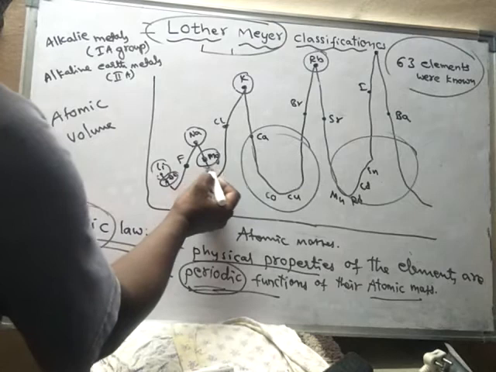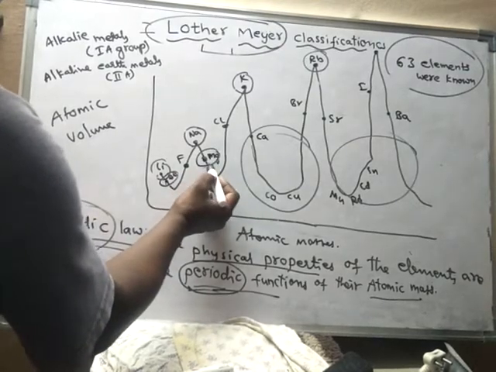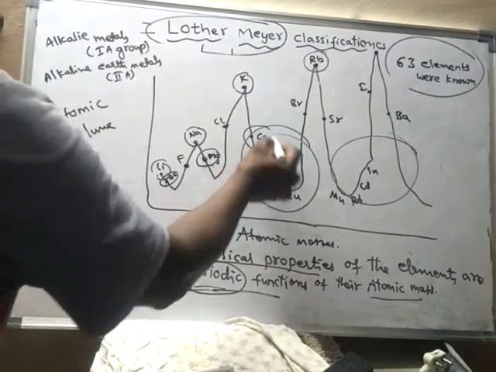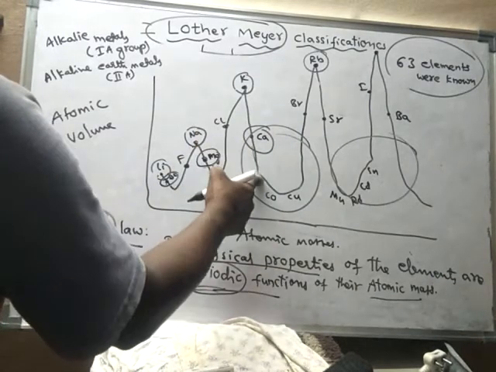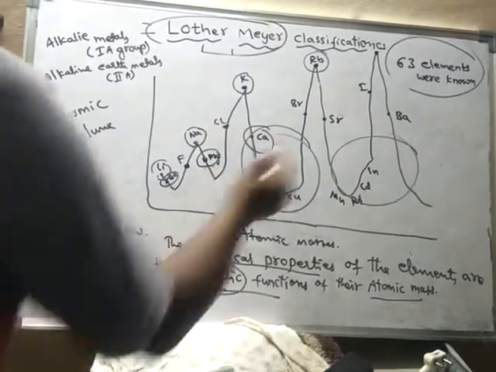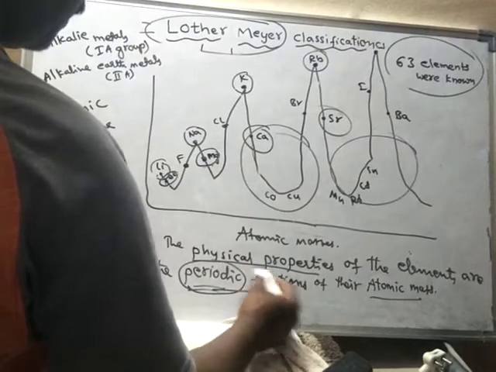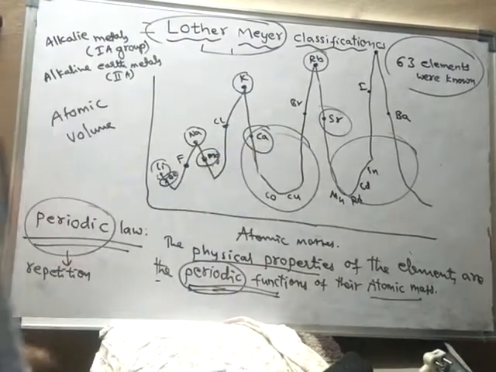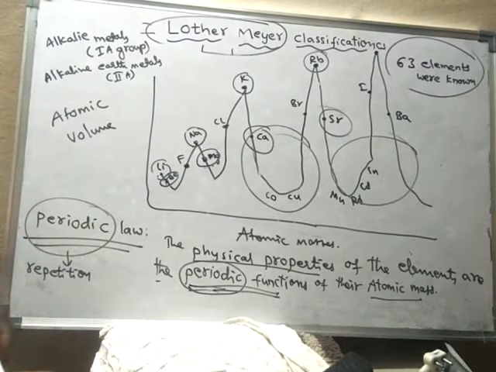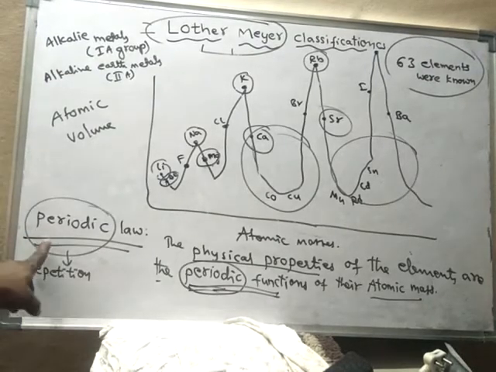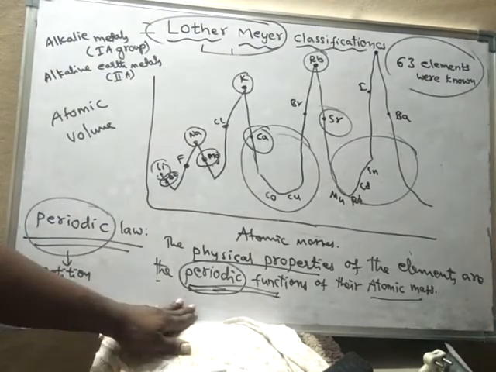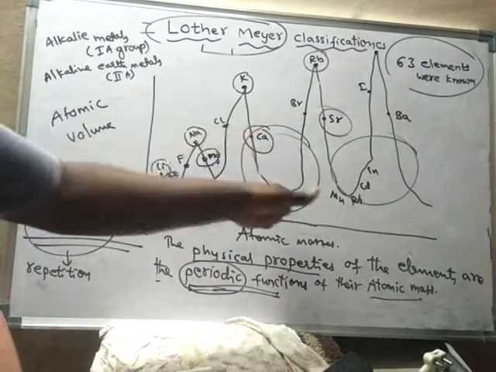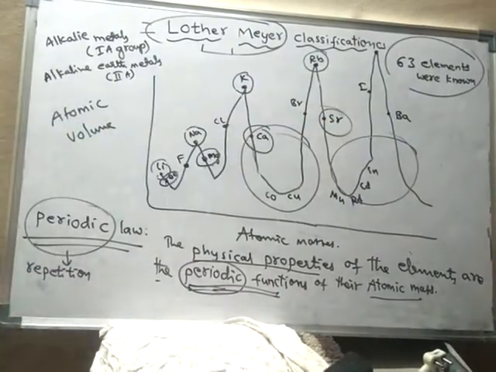The properties of magnesium are similar to the properties of calcium, which is also placed at the descending portion of another peak. So that means the properties are repeated. Luther Mayer gave his periodic law, and based on the periodic law only, this curve was built.